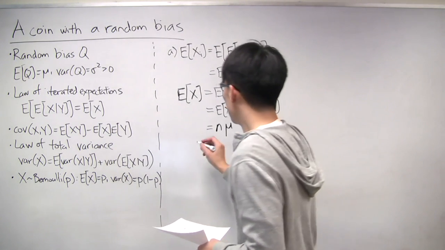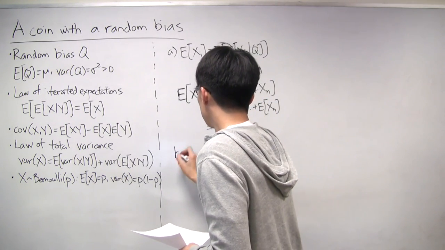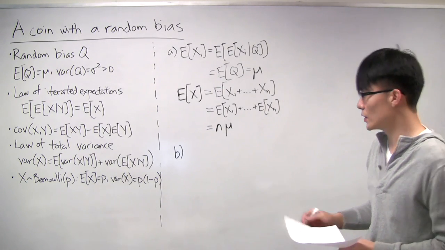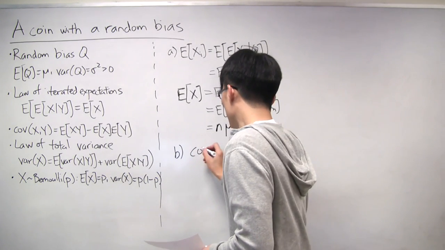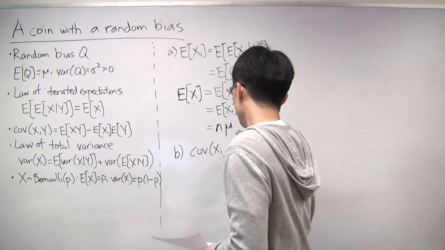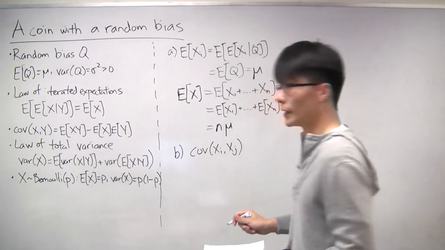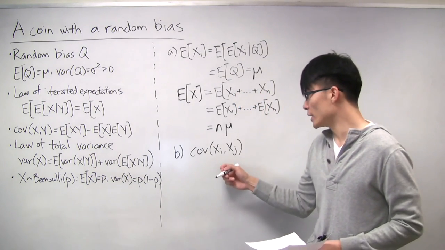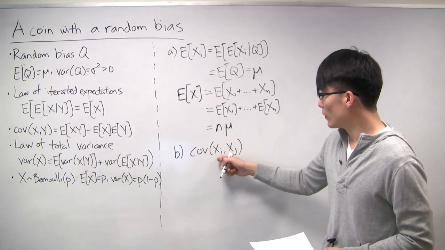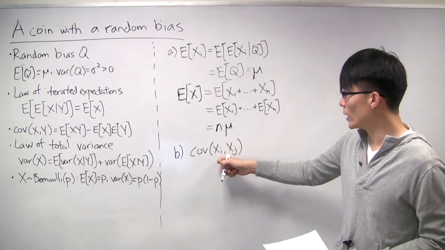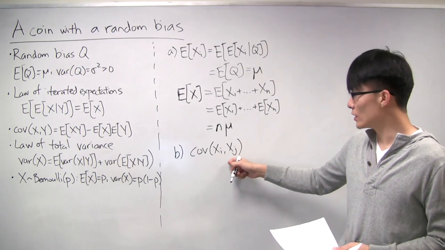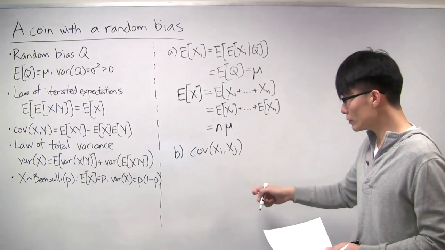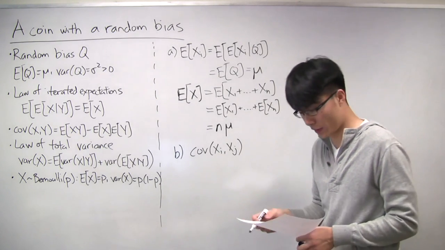So let's move on to part B. Part B now asks us to find what the covariance is between xi and xj. And we have to be a little bit careful here because there are two different scenarios, one where i and j are different indices, different tosses, and another where i and j are the same. So we have to consider both of these cases separately.